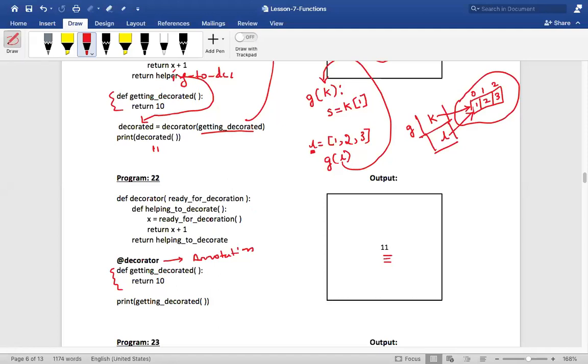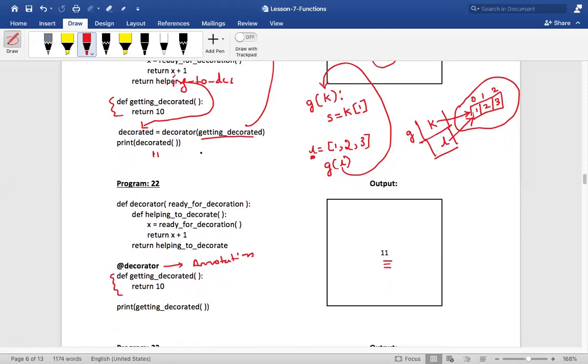Now, did you understand this? When I call getting decorated, what happens? I have written this annotation @decorator on top of it. So Python will know that before calling getting decorated, it has to first decorate it. To decorate it, where is the decorator? I've already told @decorator. It will go and see the decorator, pass this function, do the decoration, and then give me the value of 11, right? Which is easier, program 21 or program 22? Which one do you feel comfortable? It is 22. So what is this concept called? This is called annotation.